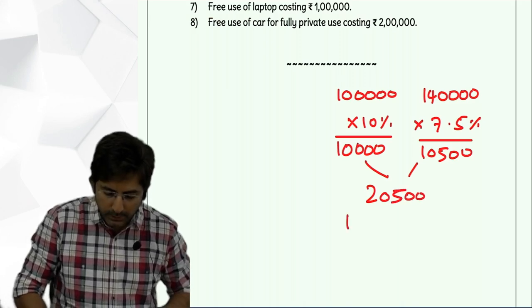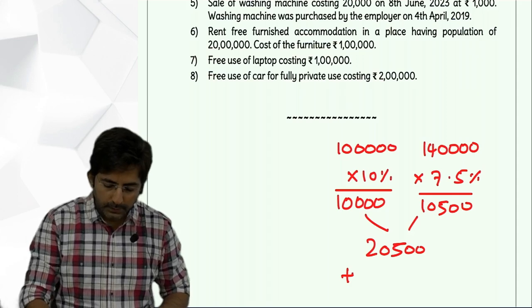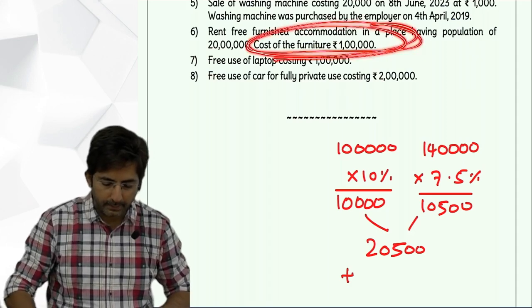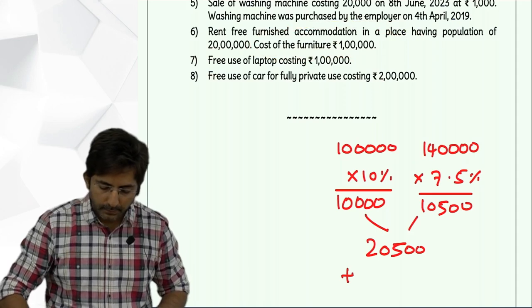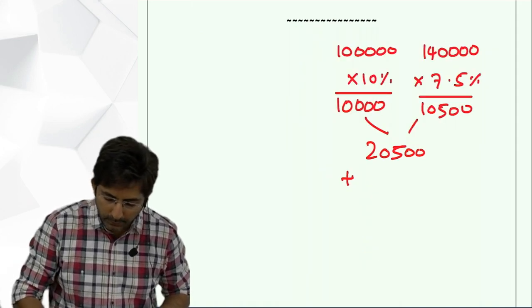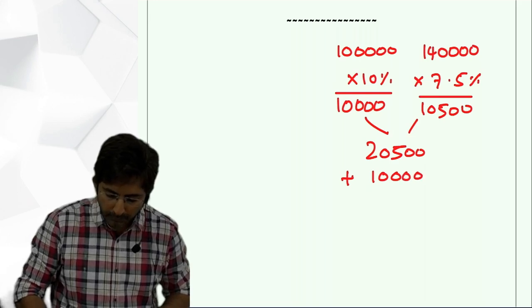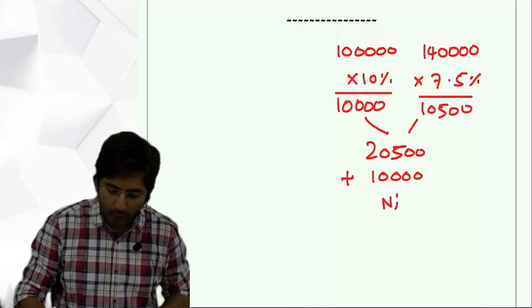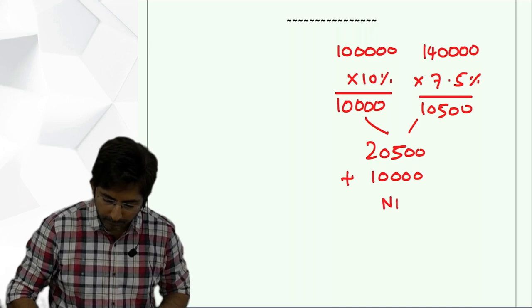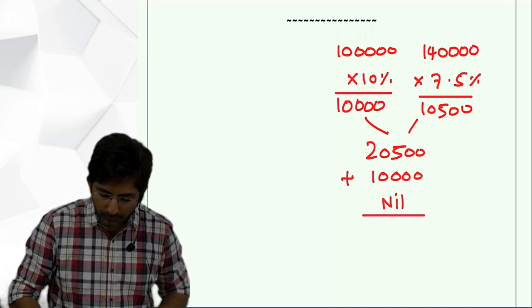Add value of furniture, 10%. Furniture is costing 1 lakh, so 10% of that is 10,000. So 10,000 is the value of furniture. Rent charged by employer is nil, not given. So 30,500 is the value of house.